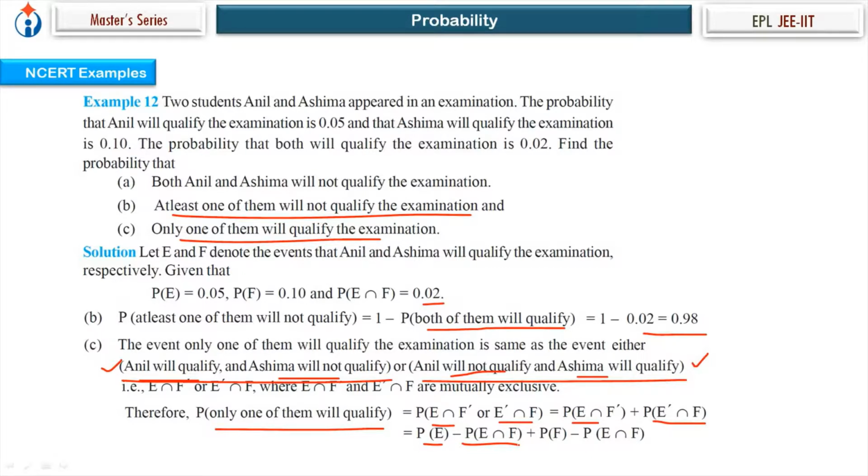If there is a confusion, you can draw the Venn diagram and check them easily. Similarly for this, just put the values and we get the answer. Simple.